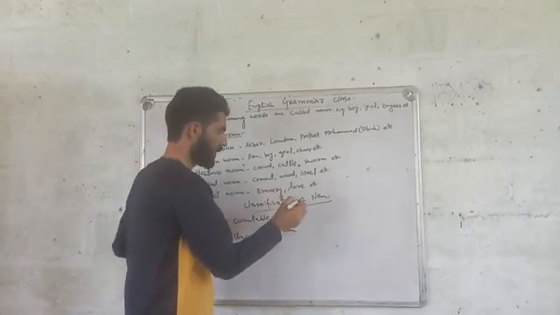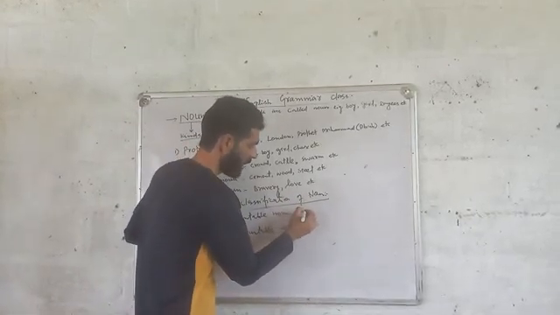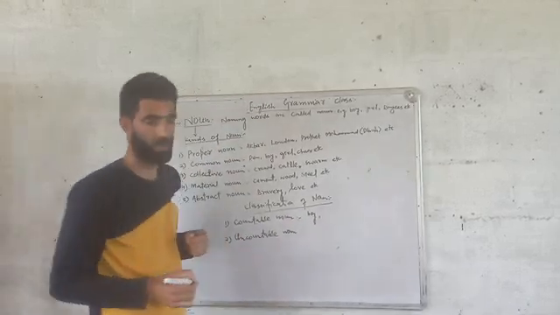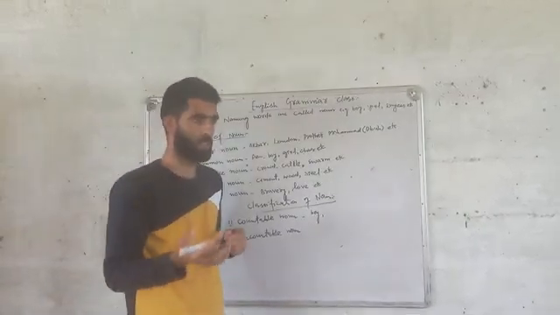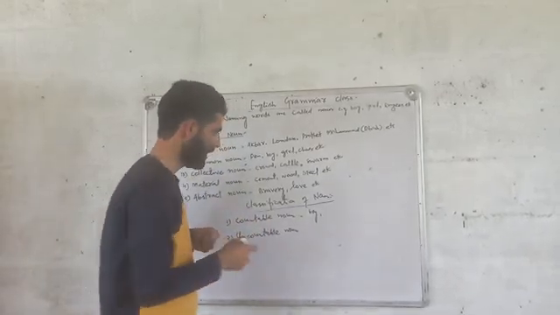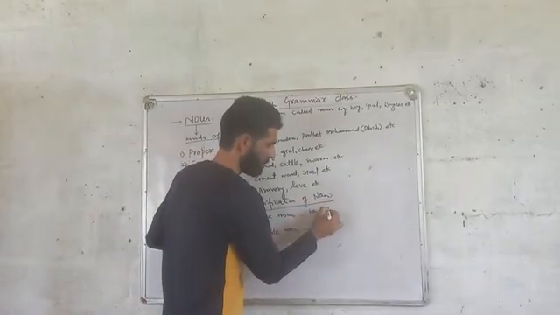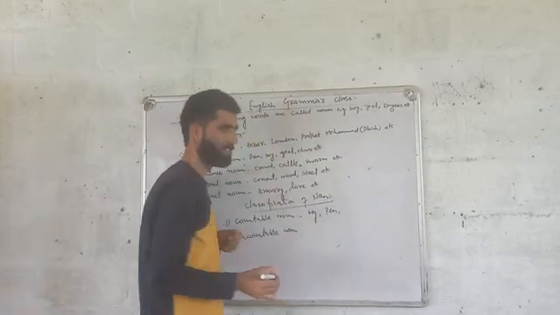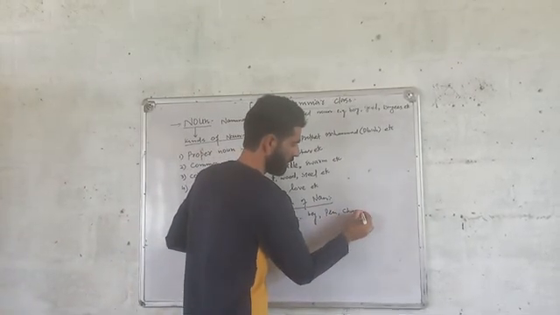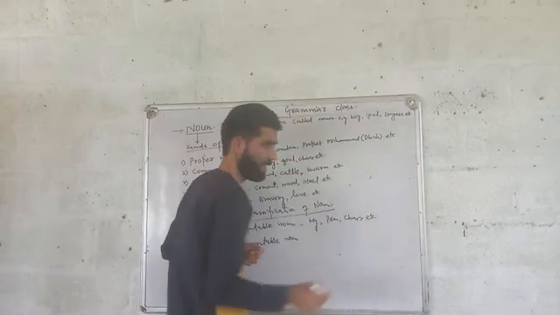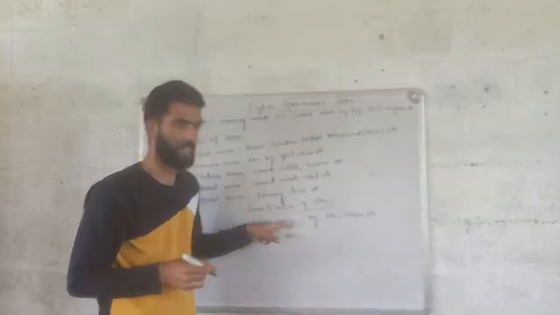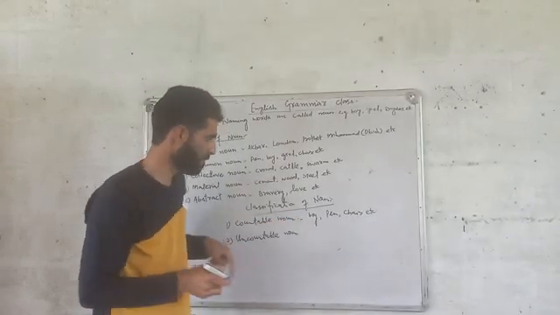I will give an example here. If I say boy, it is a countable noun. We can say 2 boys, 3 boys, 10, 100, 1000, 2000, right? If I say pen, 2 pens, 3 pens, okay? Similarly chair, we can count them, etc. So countable nouns are those nouns which can be counted.